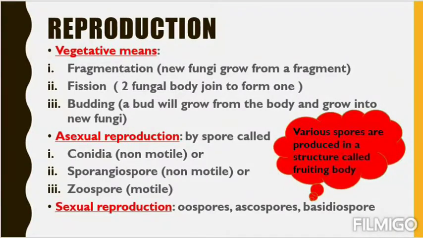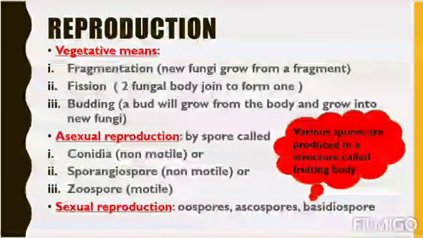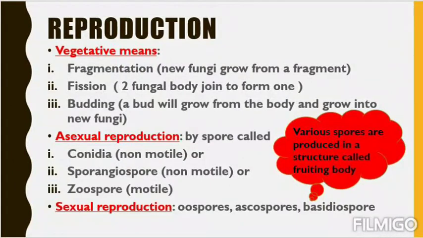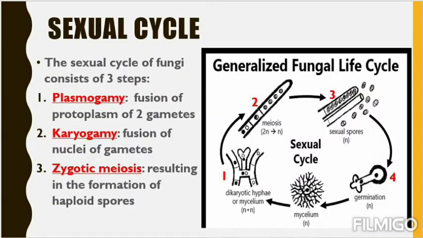It is saying that various spores are produced in a structure called the fruiting body. Obviously, because not all body parts can produce spores. The mycelium has a definite structure that can produce spores, and this structure is called the fruiting body. That means in a fungal body, the fruiting body is the organ that can produce spores, whether asexual or sexual. So this is the basic idea about reproduction.